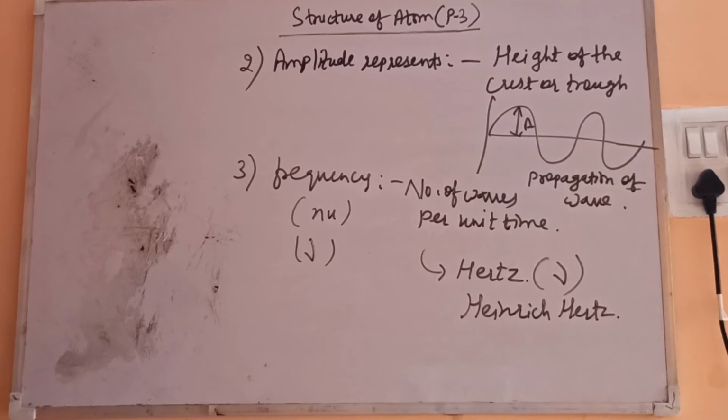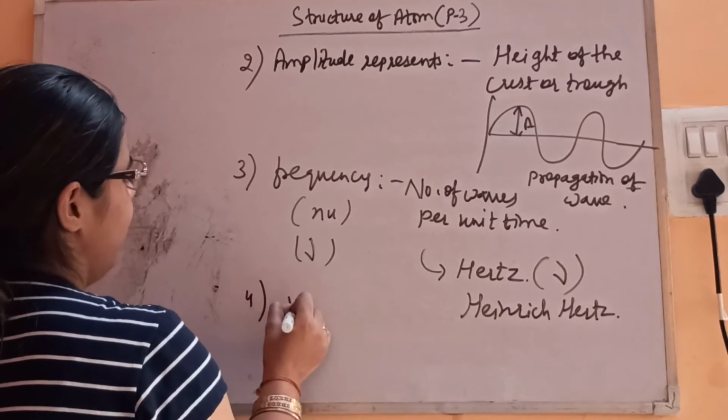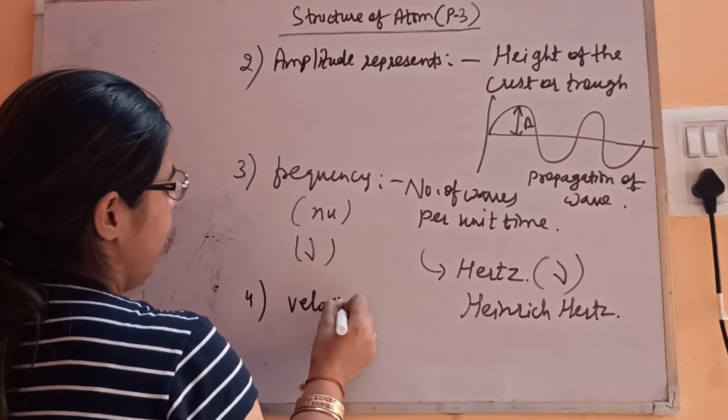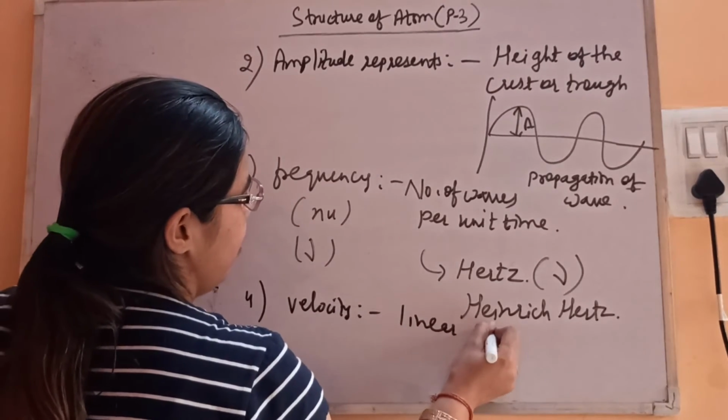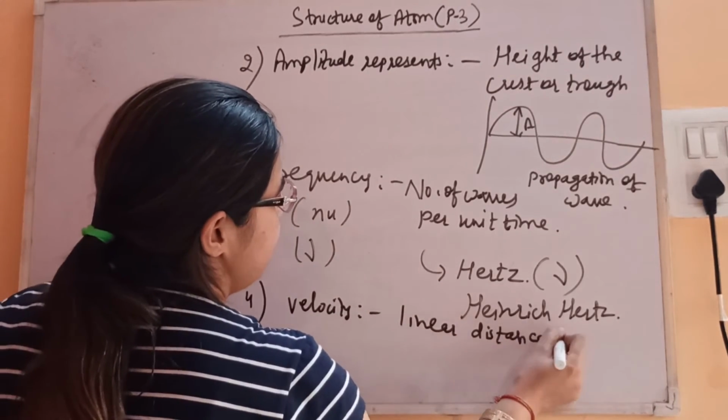Then we'll see velocity. We know velocity is the linear distance traveled by the wave.